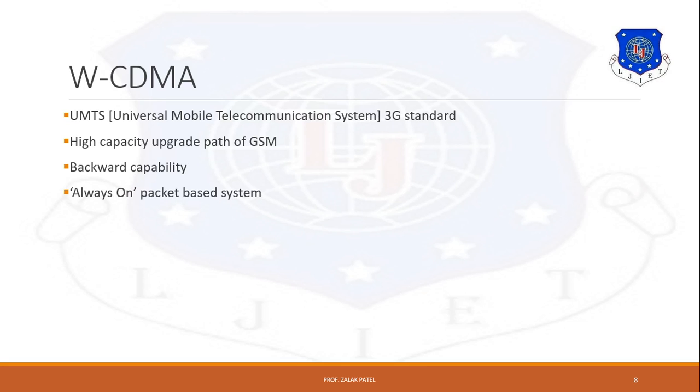It provides an always-on packet based system, meaning computers and wireless devices can share the same wireless network and connect to the internet anytime and anywhere. The data rate is up to 2.048 Mbps per user. It allows users high quality data and it also provides multimedia features. WCDMA provides public and private network features as well as video conferencing and virtual home entertainment services.